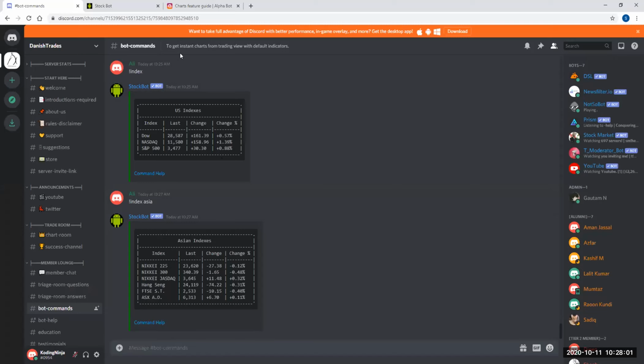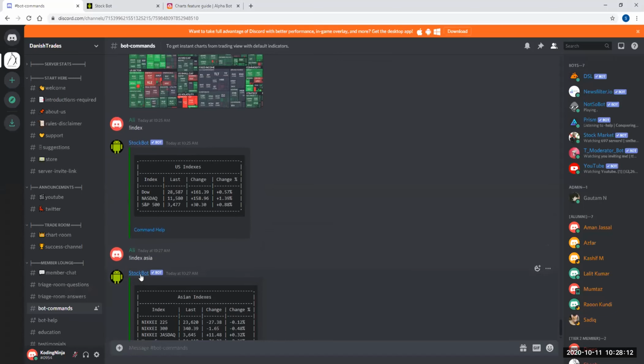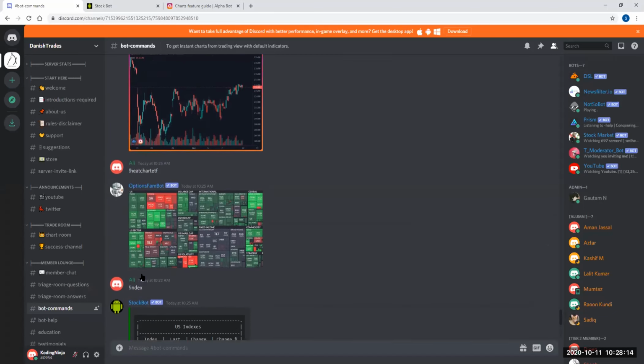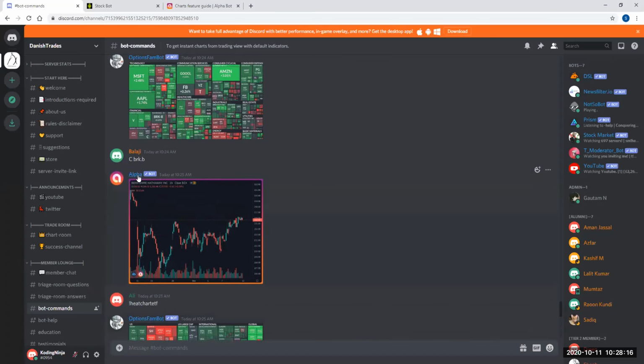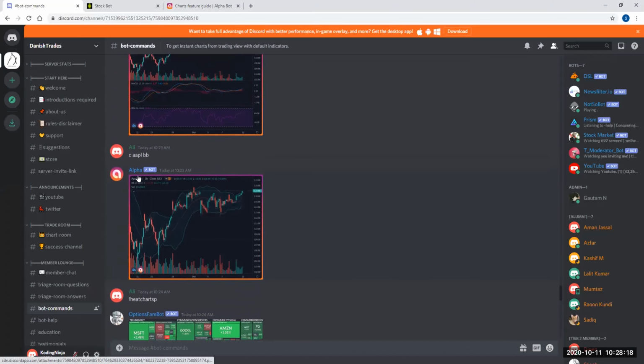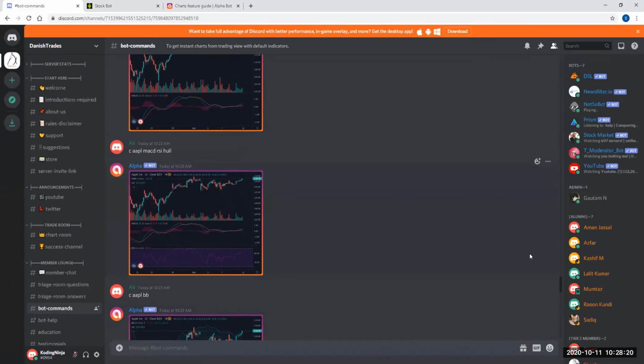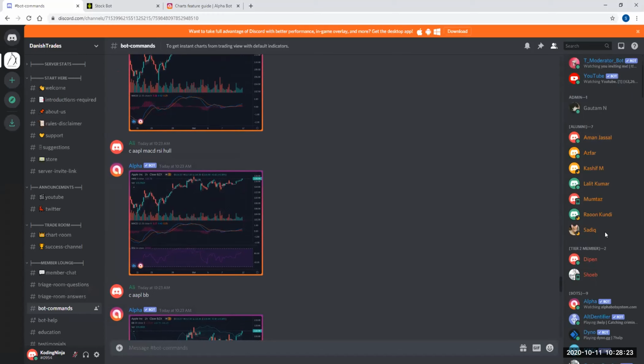These are just three bots I gave you as an example. One was stock bot, another one is options farm bot, third one is alpha bot, and I guess there are a couple more that are talking here.